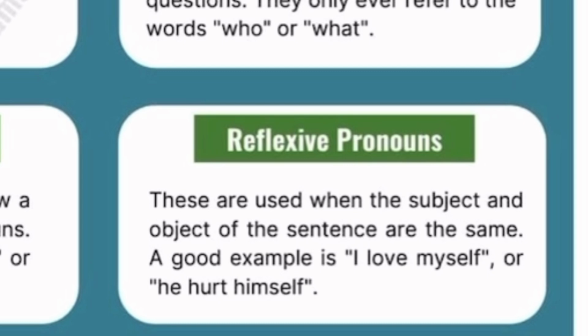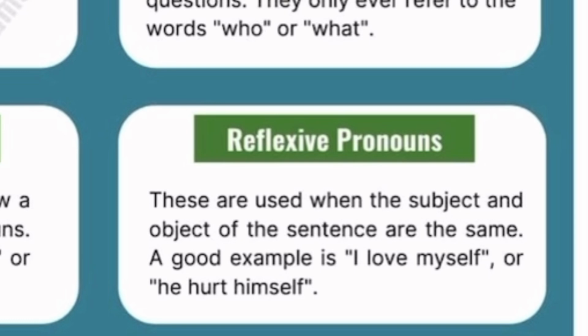Then we have reflexive pronouns. These are used when the subject and the object are of the same person. I love myself. You can see that myself is still referring to I. He hurts himself. That himself is still referring to he. So you cannot say Shade loves... Let me say Shade loves herself. You can see that herself will be referring to Shade.